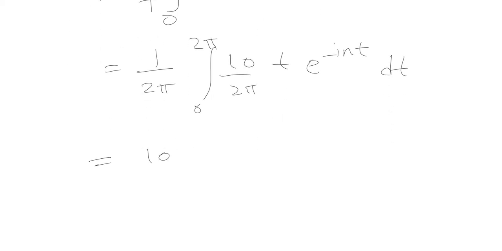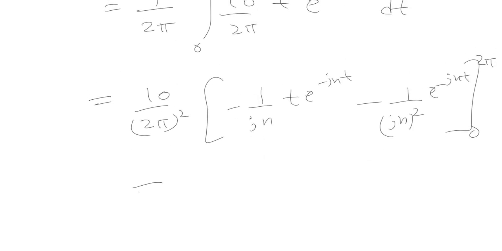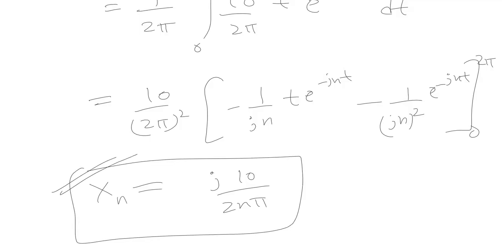It will be 10 upon 2 pi square, minus 1 upon j n t times e raised to power minus j n t, minus 1 upon j n square e raised to power minus j n t, range from 0 to 2 pi. To simplify it, we get further j times 10 by 2n pi. This is the exponential Fourier series coefficient X of n.